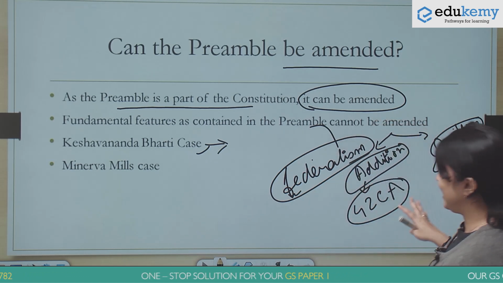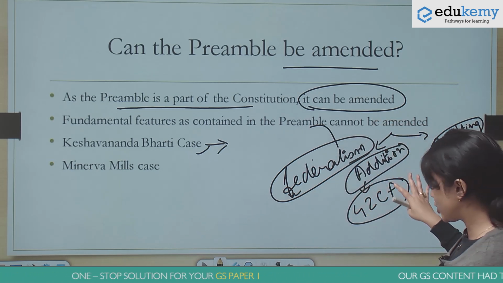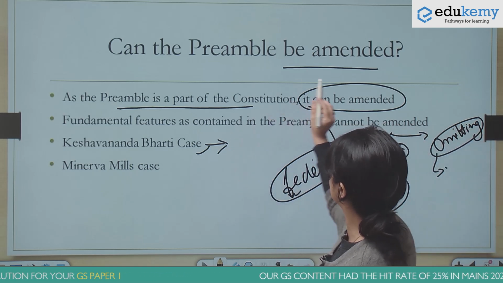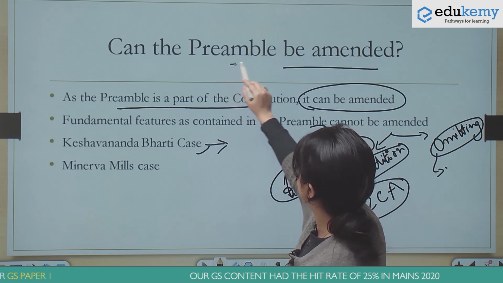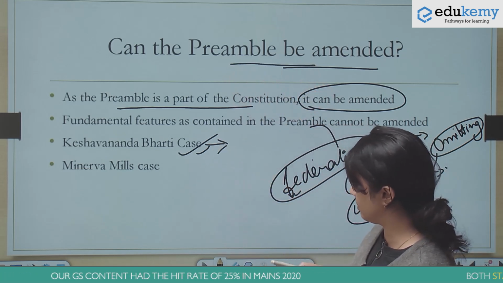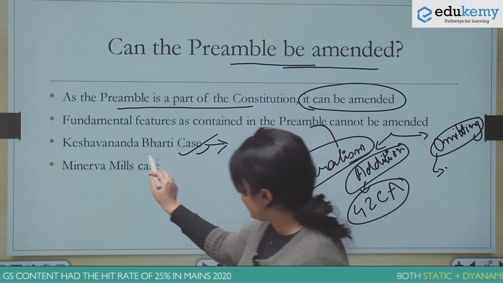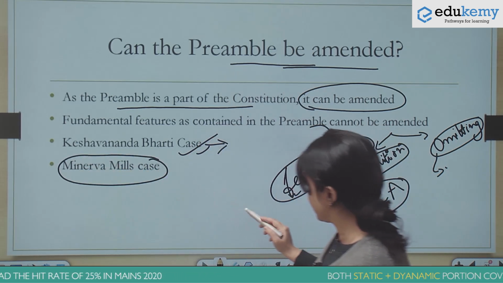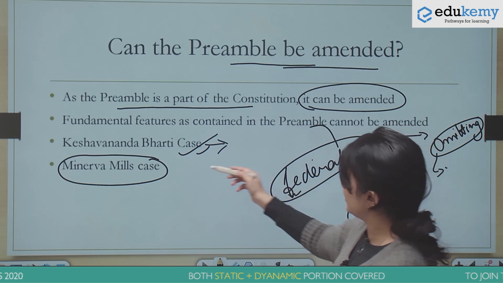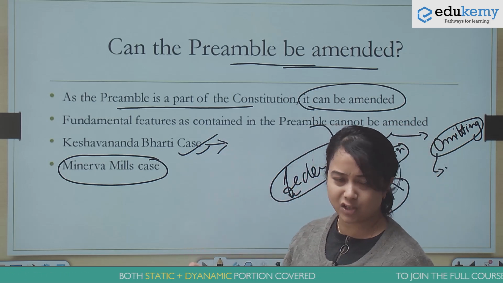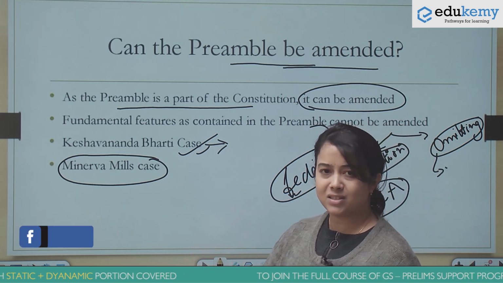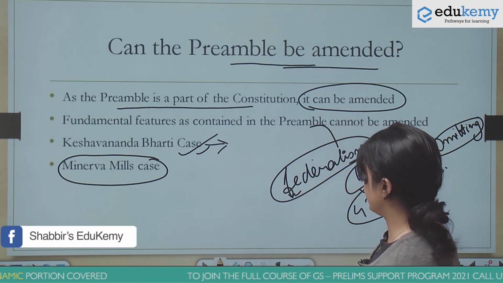But omitting any aspect of the preamble is not likely. In this respect, we have two cases which dealt with whether the preamble can be amended or not. One we already discussed is the Keshwananda Bharti case. And the Minerva Mills case reiterated the importance of the basic structure doctrine. If the preamble is amended, the basic structure of it should not be touched.